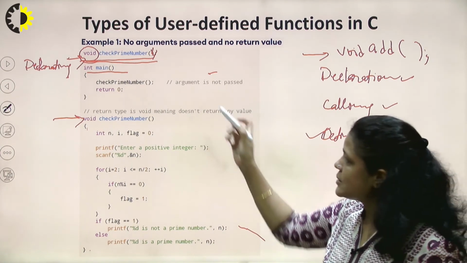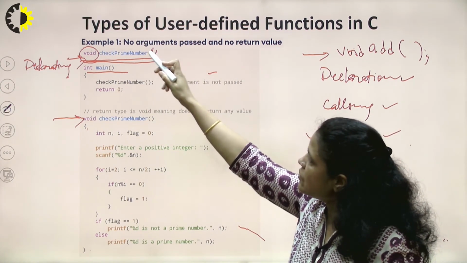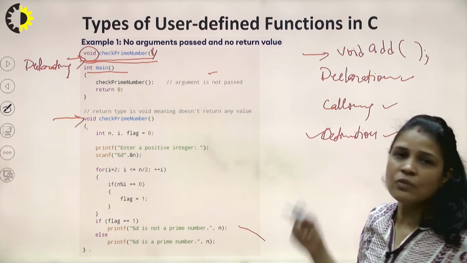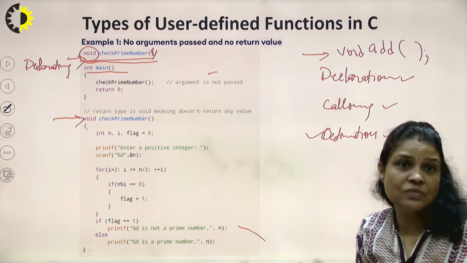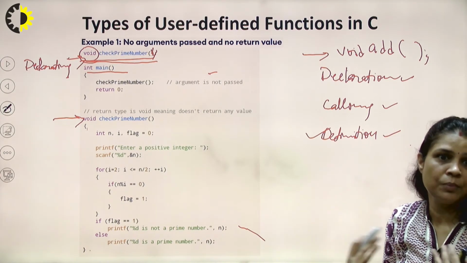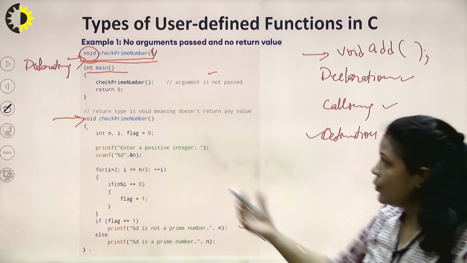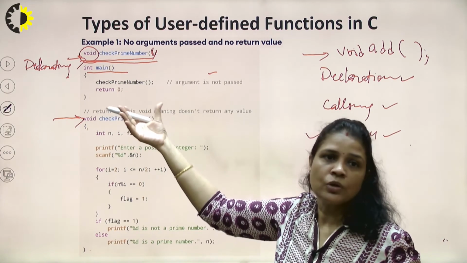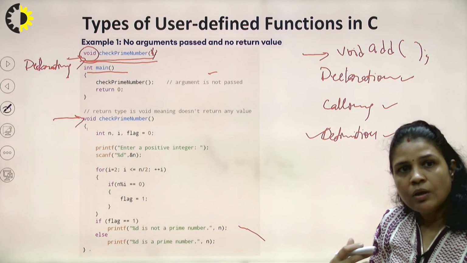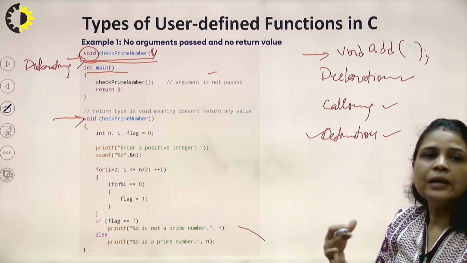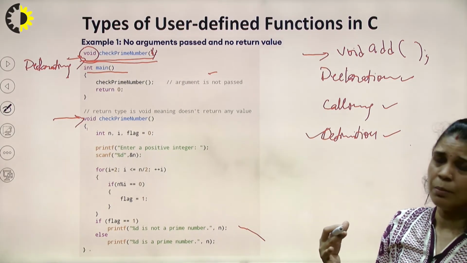As this function belongs to the first category where no arguments are passed and there is no return value, how will we get the number that I need to check is prime or not? I don't have the number, which means this function does not have the number. So what does it need to do? It needs to put some statements itself and take the number from the user.